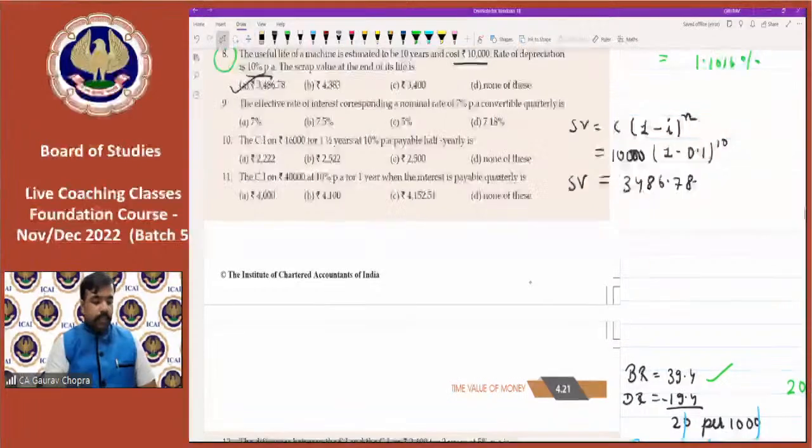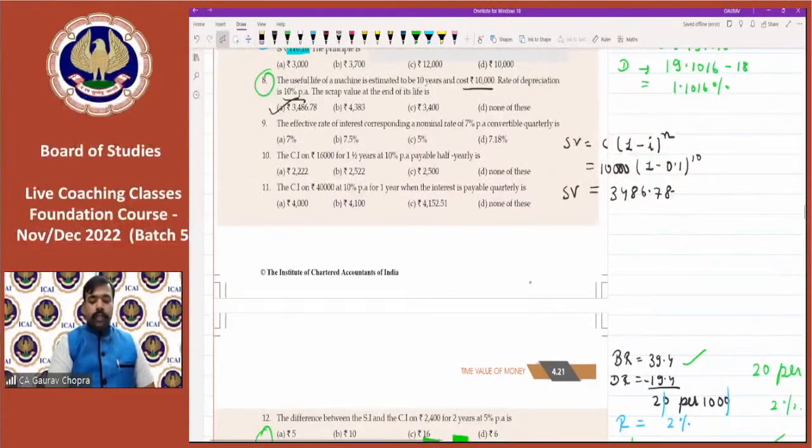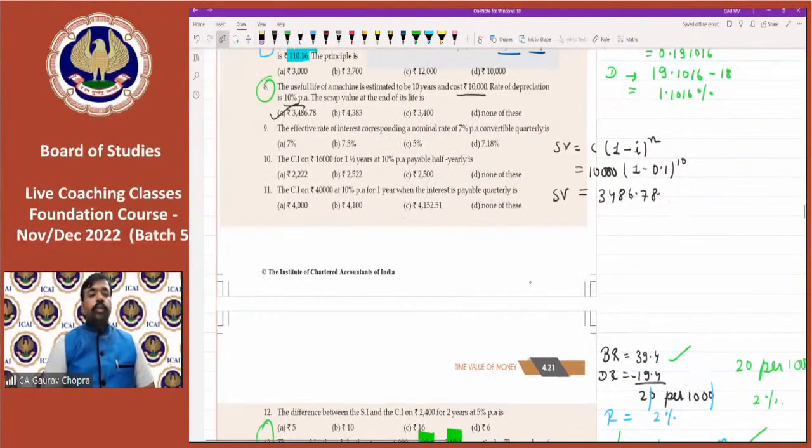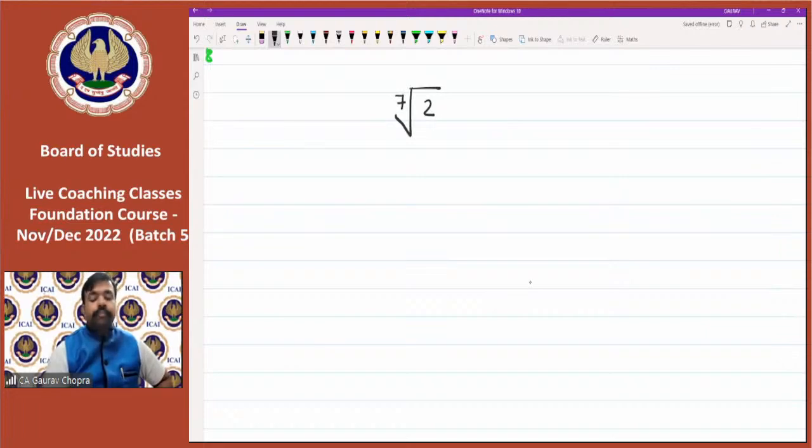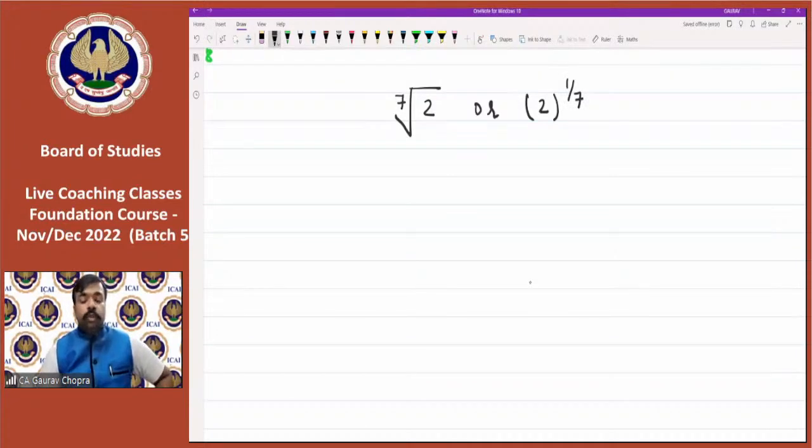Then the last thing for today which we can do is to calculate the root. How to calculate a root on the calculator? So let's say you have to calculate the 7th root of 2. This can also be written as 2 to the power of 1 by 7. How to calculate the 7th root of 2, or 2 to the power of 1 by 7?